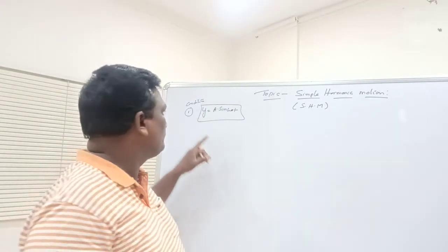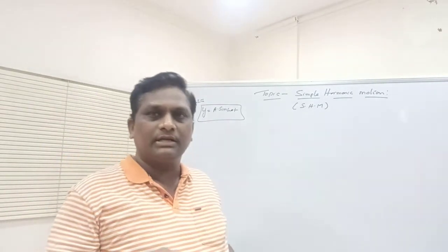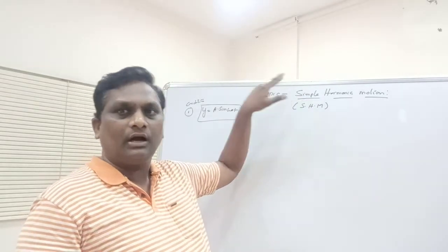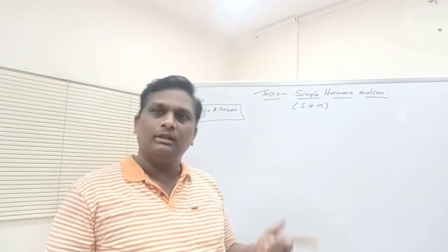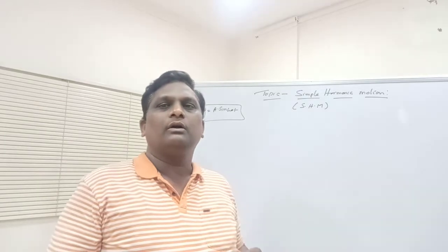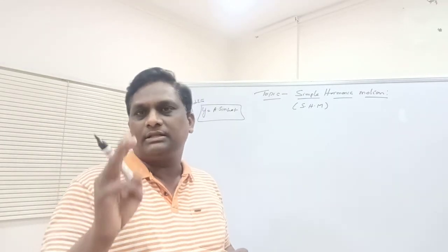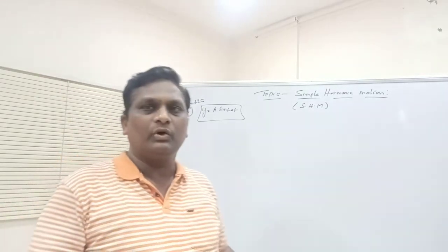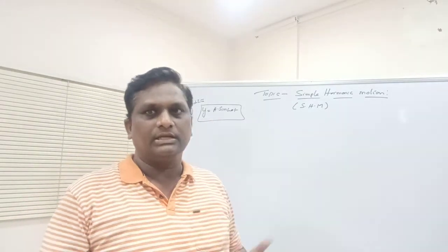Here y is the linear motion and omega is the angular velocity, the angular motion. So simple harmonic motion is the combination of both linear and angular. This is the first condition. When you say the body is in simple harmonic motion, it has to satisfy 3 conditions. The first is that the displacement of the body can be expressed in terms of sine or cos functions.